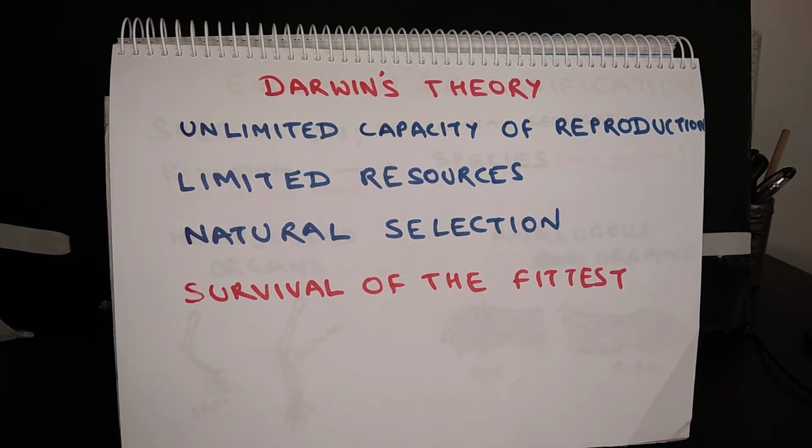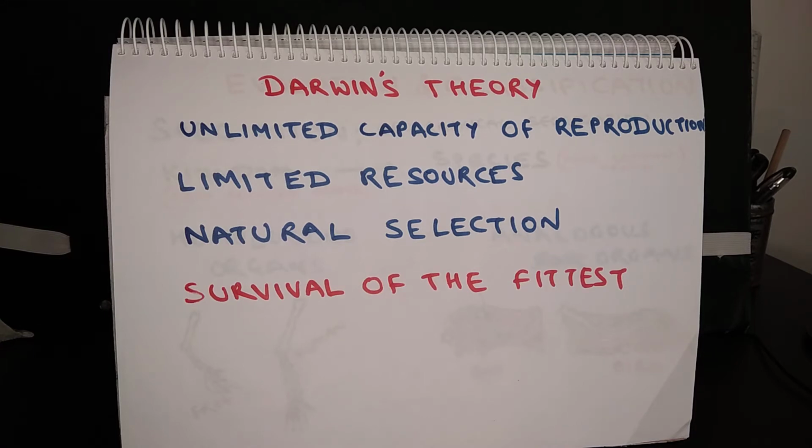Now the tree is inhabited by a gang of monkeys. Each of the monkeys will want to have the best fruits, so there will be tough competition among them. The strongest monkey will be able to grab the fruit, and the weakest one may not be able to get food. So there comes the role of natural selection.